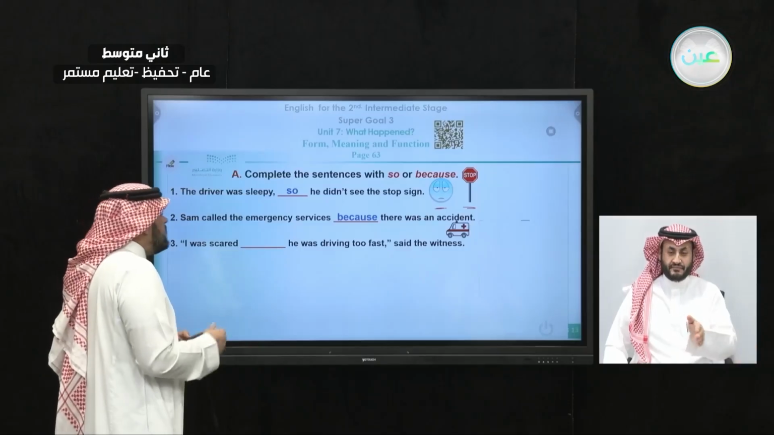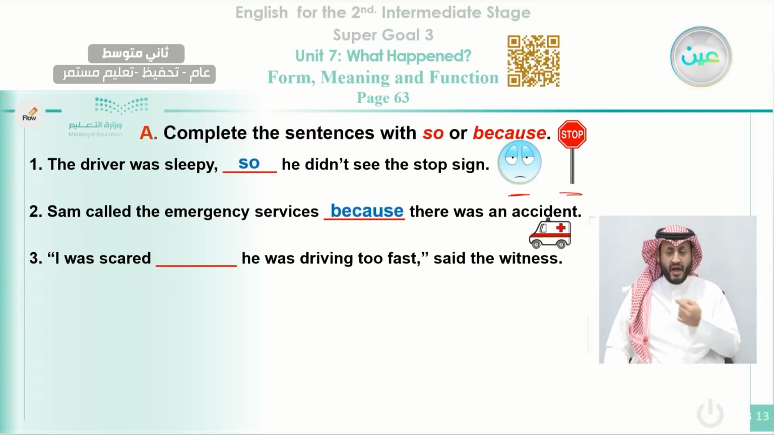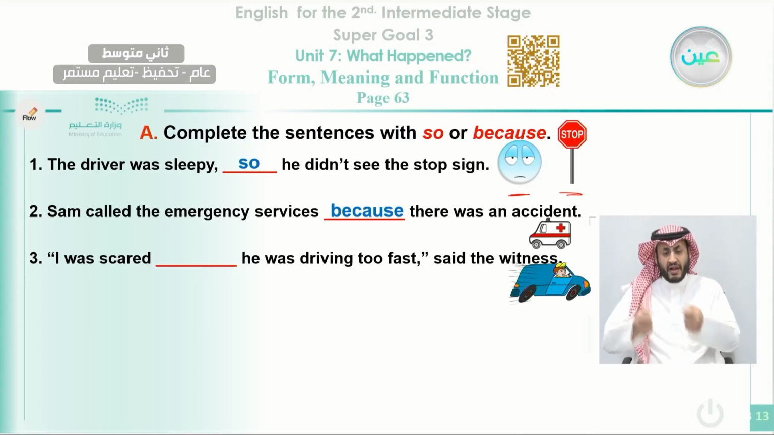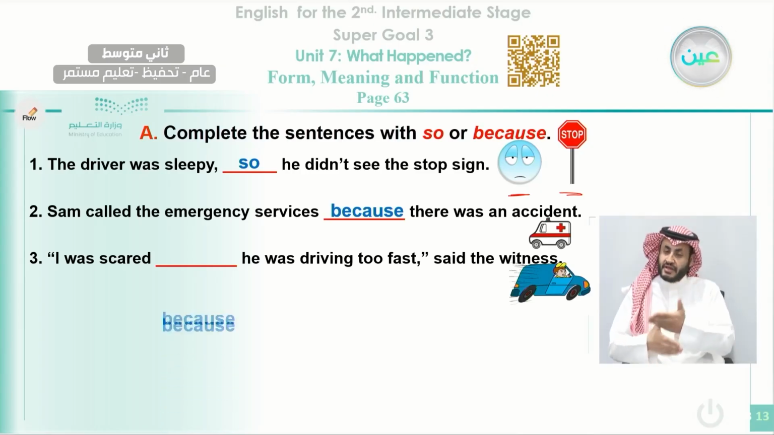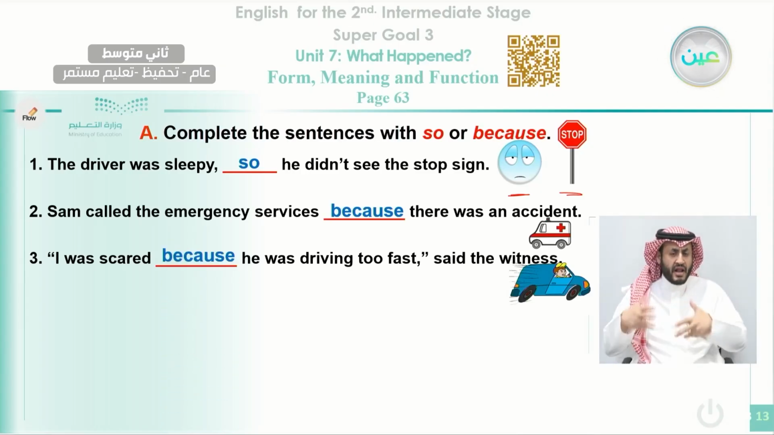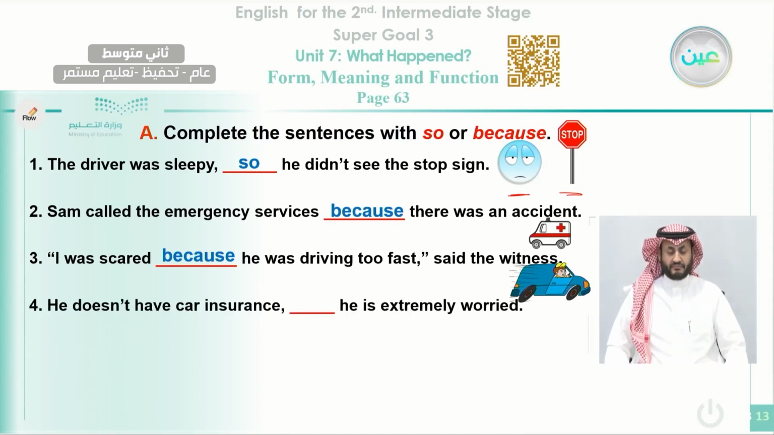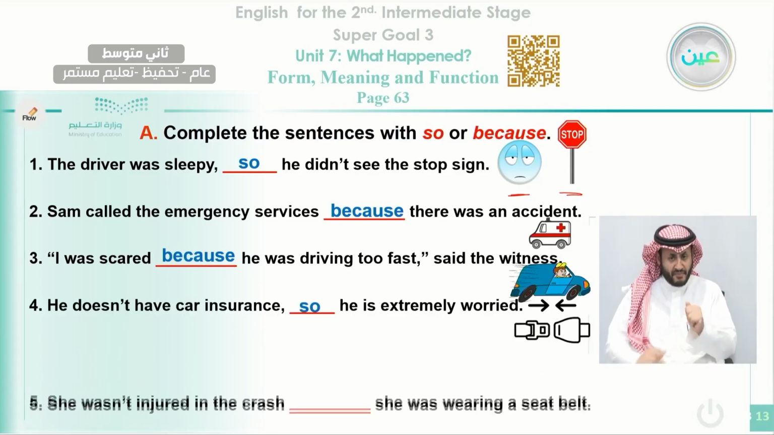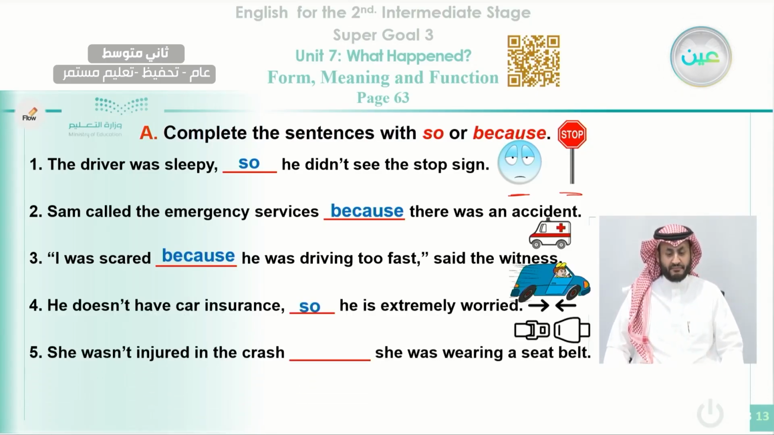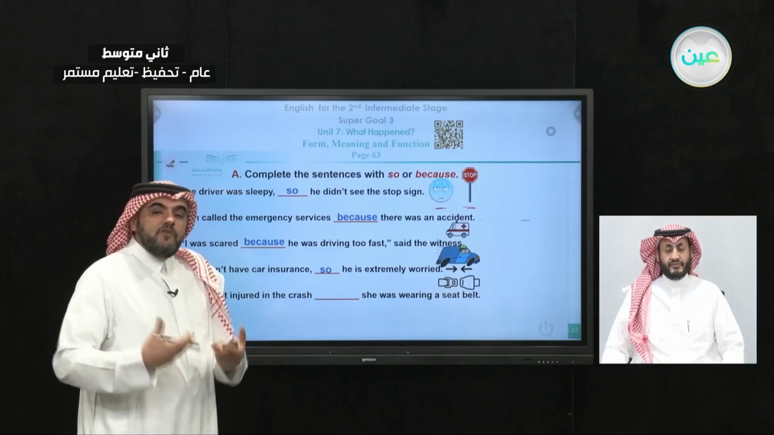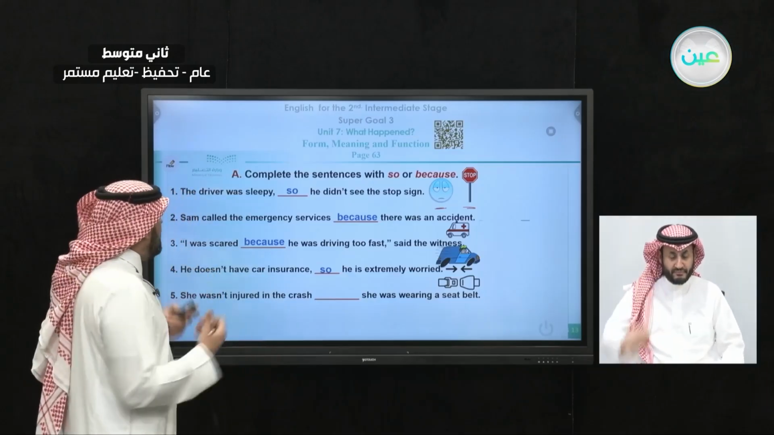And number three, I was scared. He was driving too fast. Driving too fast, this is the reason why he was scared. So we use because. Let's read it again. I was scared because he was driving too fast. Number four, he doesn't have car insurance. So he is extremely worried. Now he is worried. This is a result. A result of what? Of not having car insurance.